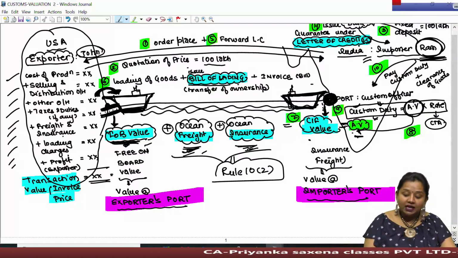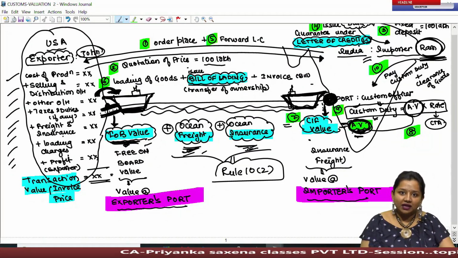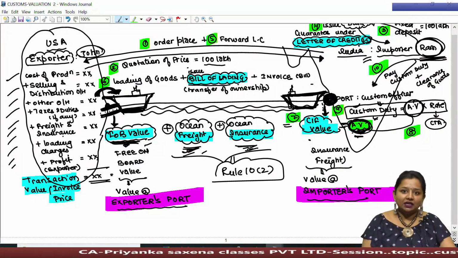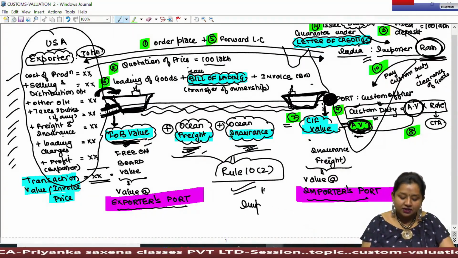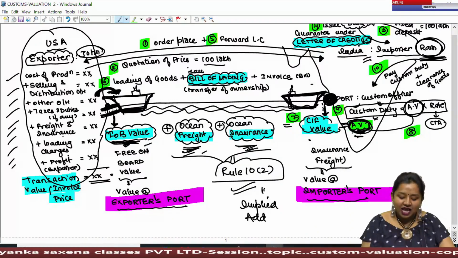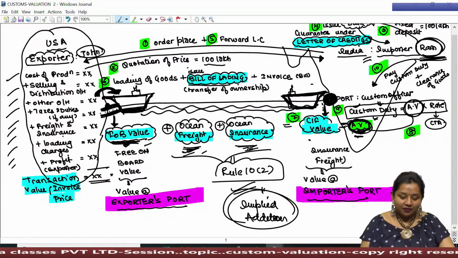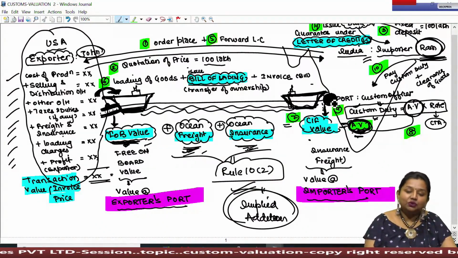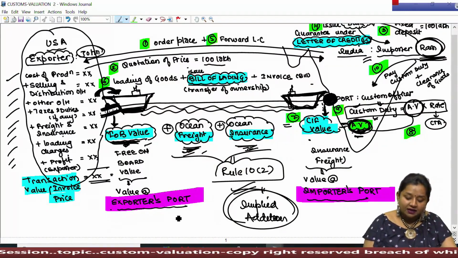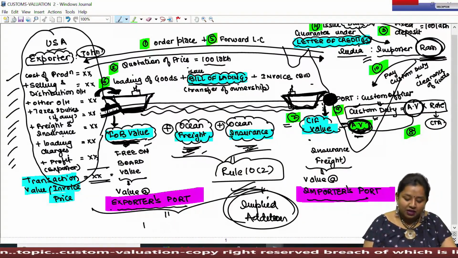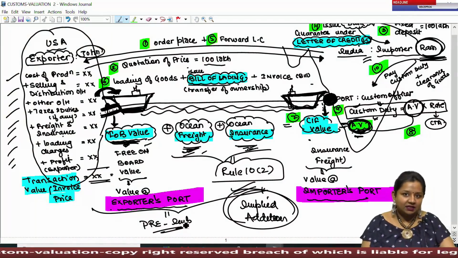Okay. So mainly, while determining the assessable value, we have to make certain additions under Rule 10, which has two parts, Rule 10.1 and 10.2, wherein we already covered Rule 10.2, which includes implied additions. Implied means these additions have to be added irrespective of whether these are given in the questions or not. And the major concern is that since duty has to be computed at the port of importation, therefore any expense incurred before such port, that is pre-importation expense, has to be added therein while computing assessable value.